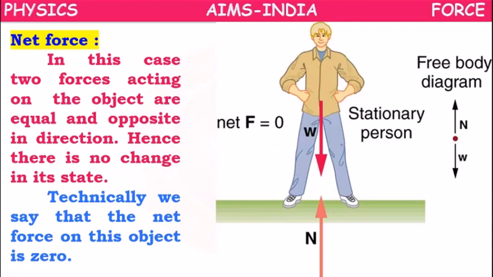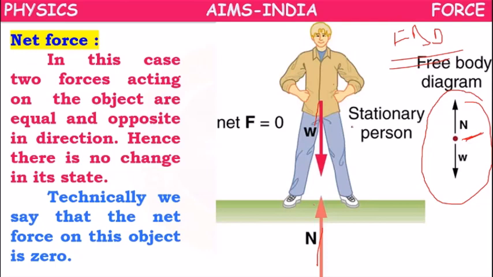Suppose here we draw a free body diagram, simply called FBD. FBD means the object is taken like a point, and all the forces acting on it are represented with arrow marks. So here weight is acting downward, normal force is acting upward. He is a stationary person, both are equal, so net force equals 0. This is the FBD of the stationary person.